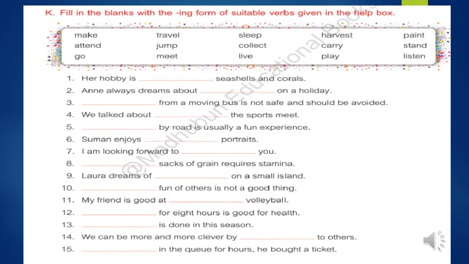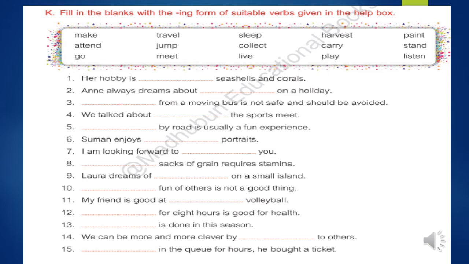Now we'll solve the exercise number K. Fill in the blanks with the ing form of suitable verbs given in the box. You can see there's a box. In the box there are so many verbs like make, travel, sleep, harvest, paint, attend, jump, collect, etc. What we have to do, we have to write these verbs in ing form, and then we have to fill these forms in the blanks given below.